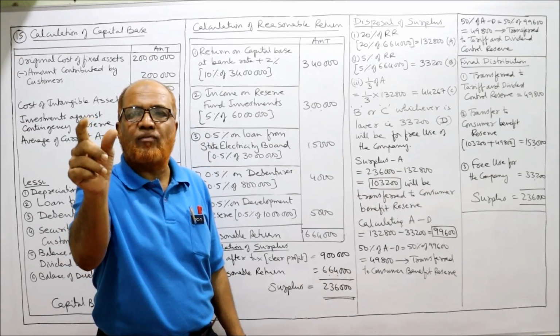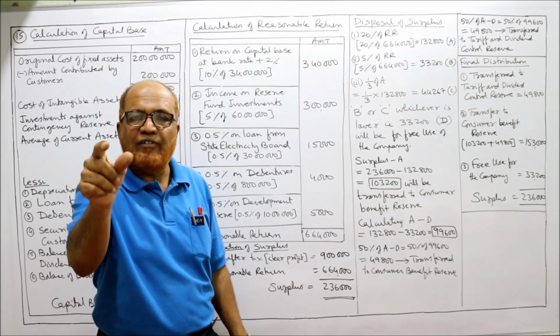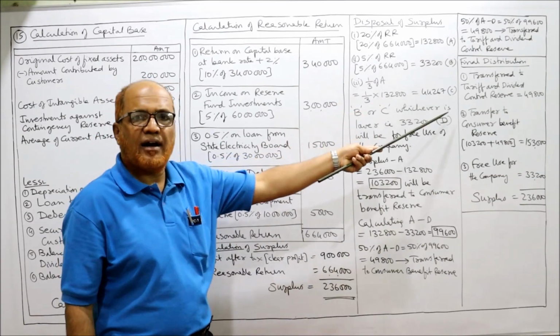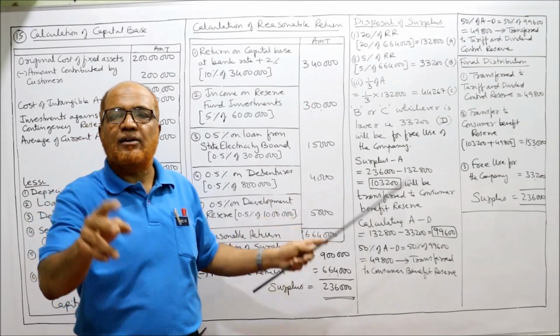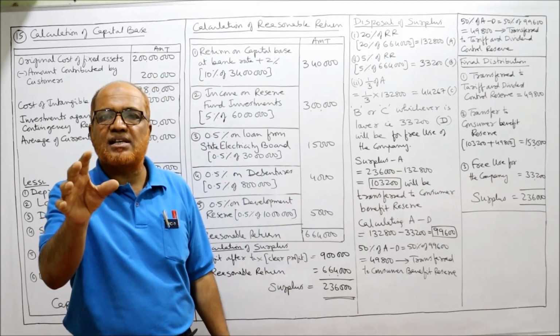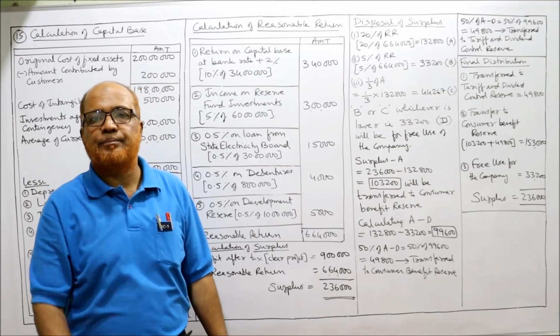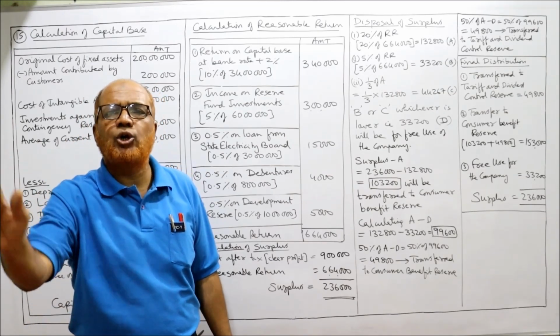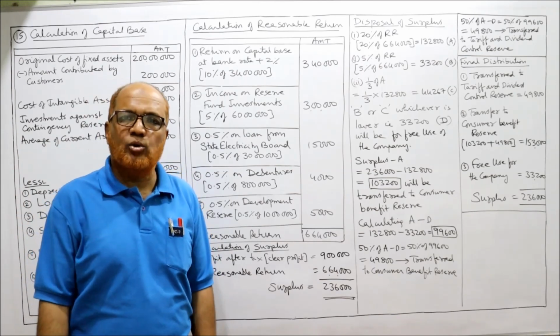A is 20% of RR, B is 5% of RR, and C is 1/3 of A. Now A, B, C are done. Now B or C, whichever is less, we call it D, and this will be available for free use of the company.